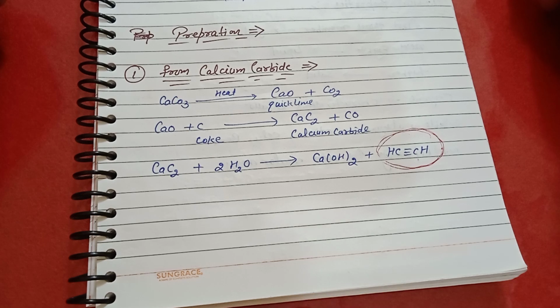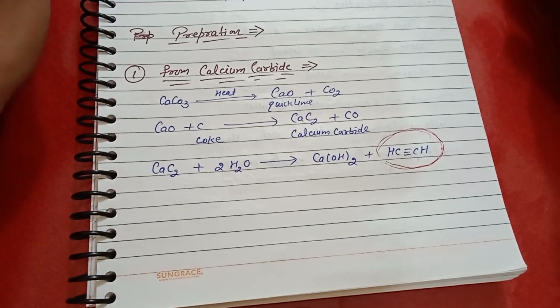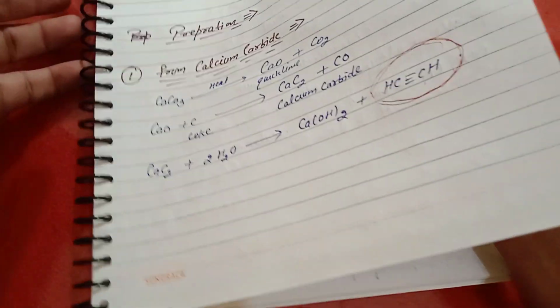So the first preparation of alkyne is from calcium carbide. First we take calcium carbonate and heat it, then it forms calcium oxide plus carbon dioxide. This calcium oxide reacts with carbon to form calcium carbide, and this calcium carbide is hydrolysed to form calcium hydroxide plus acetylene.